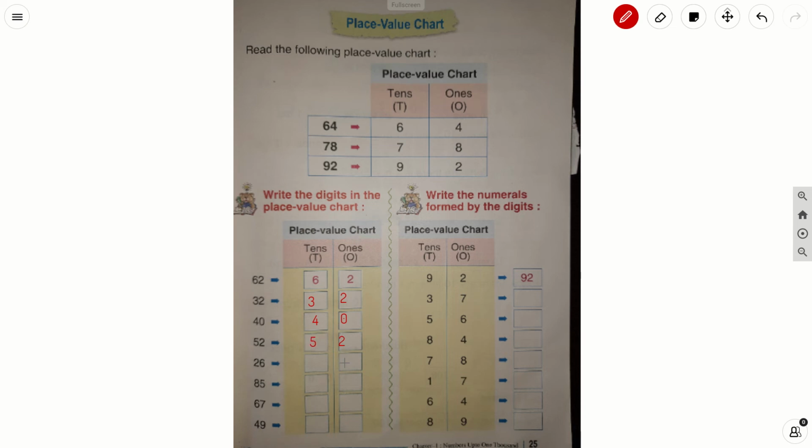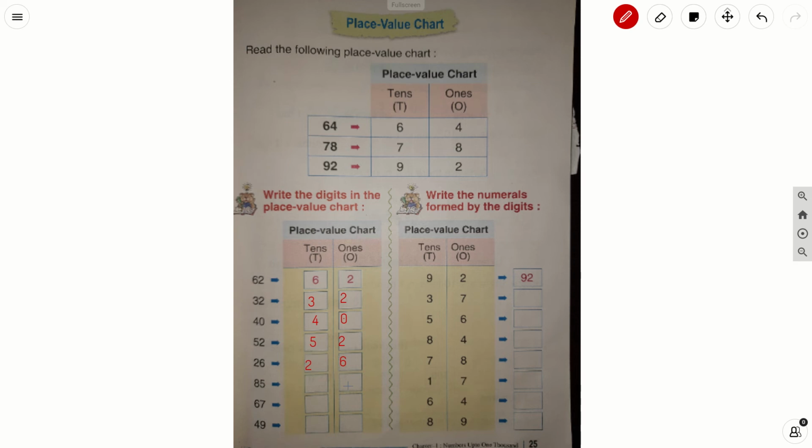In 26, what is there in a ones place? 6 is there in a ones place. What is there in a tens place? 2. 2 is there in a tens place.